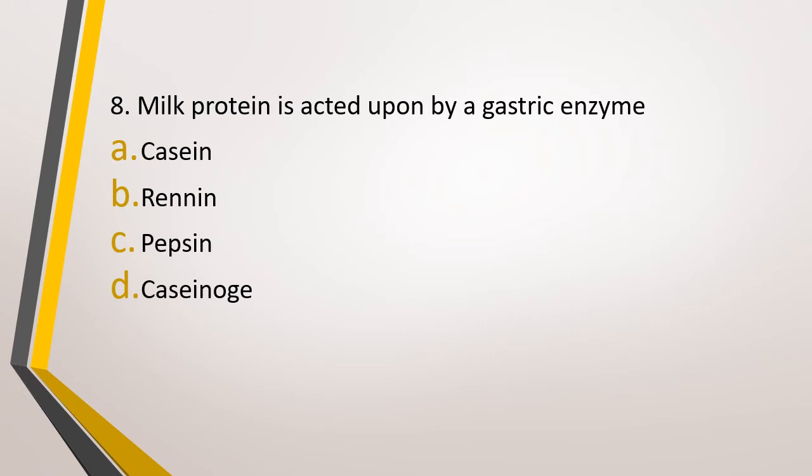Question number 8. Milk protein is acted upon by a gastric enzyme. Option A, casein, option B, rennin, option C, pepsin, option D, caseinogen. Milk protein is acted upon by gastric enzyme. The correct answer is option B, rennin. And guys, note over here the rennin is having double N, R-E-N-N-I-N.